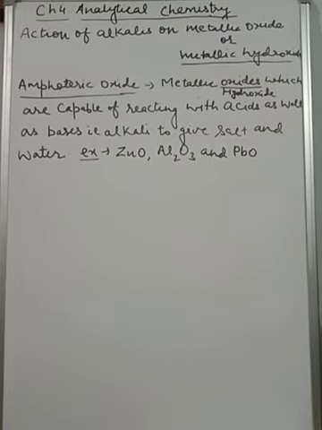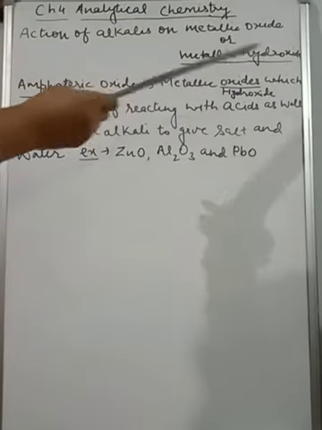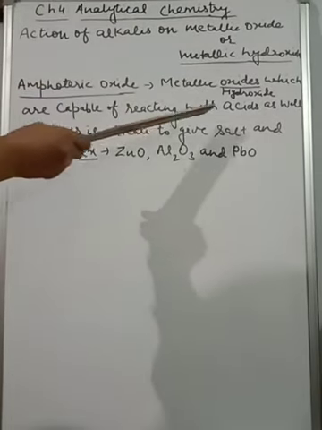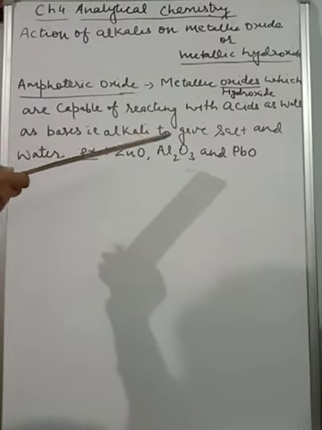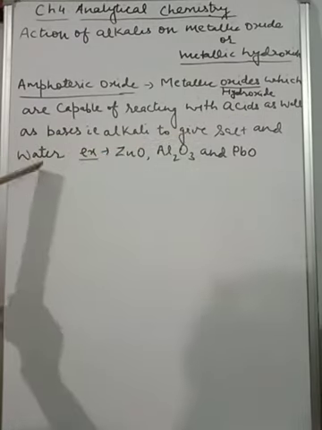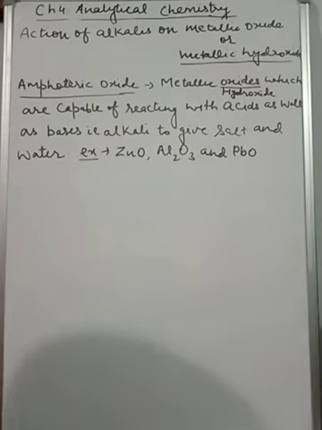So here I have written the definition of amphoteric oxides or hydroxides. Metallic oxides or hydroxides which are capable of reacting with acid as well as bases, giving salt and water, are known as amphoteric oxides or hydroxides.